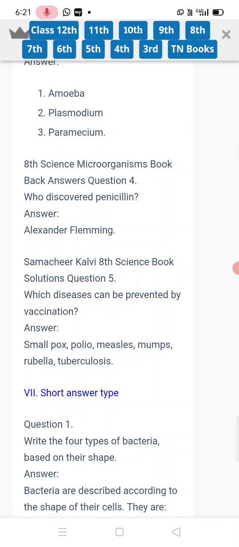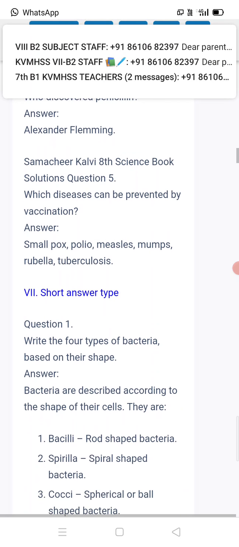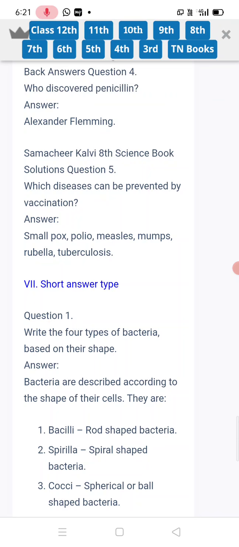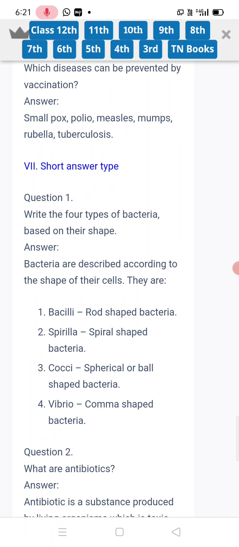Which diseases can be prevented by vaccination? Smallpox, polio, measles, mumps, rubella, tuberculosis. Write the 4 types of bacteria based on shape: bacilli, spirilla, cocci, vibrio. Rod-shaped, spiral-shaped, ball-shaped, and comma-shaped bacteria.